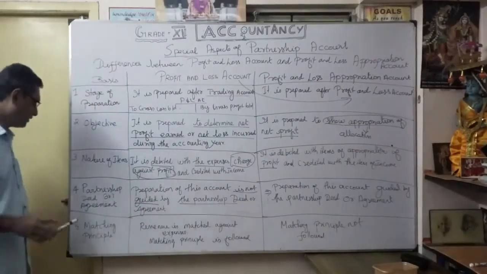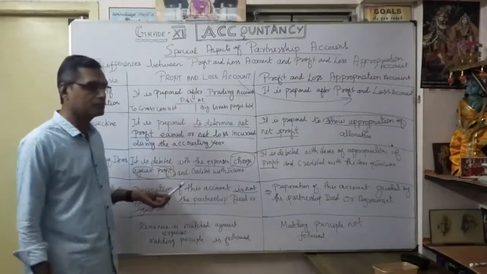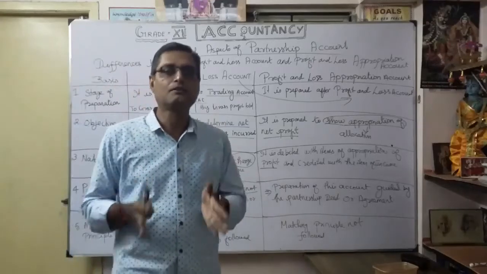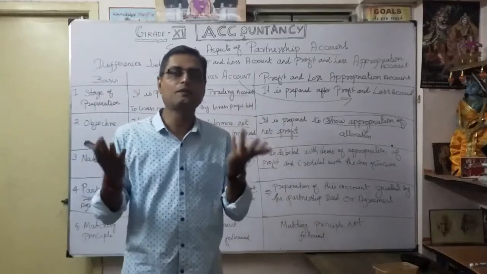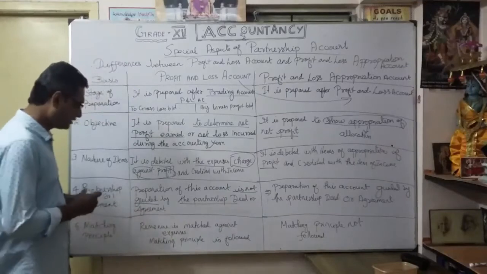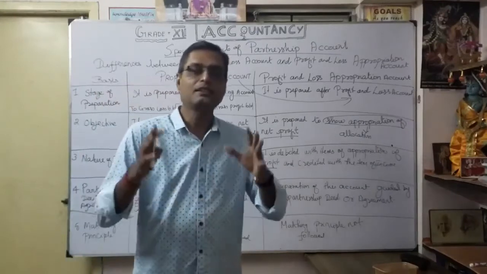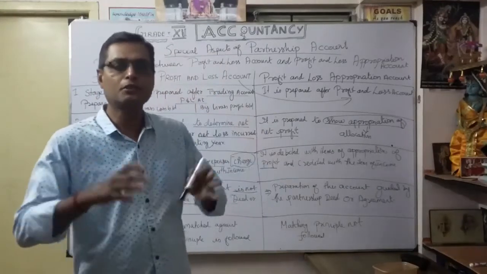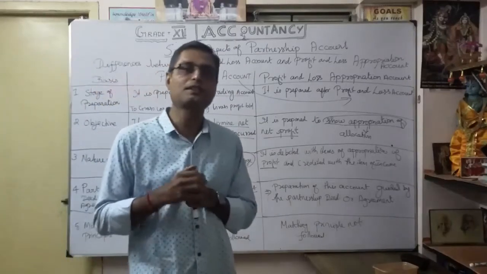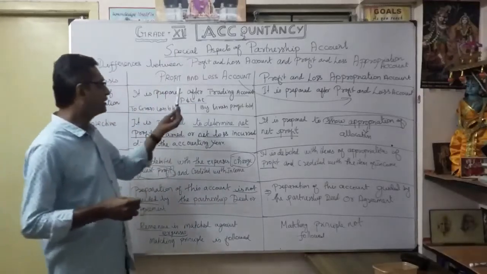Now finally, the matching principle. What is the matching principle? You know very well the profit and loss account is prepared only for a particular year. In that year, what is our income, what are our expenses, and finally what is the profit or loss. That's why it is called the matching principle. Revenue is matched against expenses. Only that particular year's sales, purchases and related expenses give a true and fair view of our financial position. That is our true profit. You have to follow the matching principle under the profit and loss account.